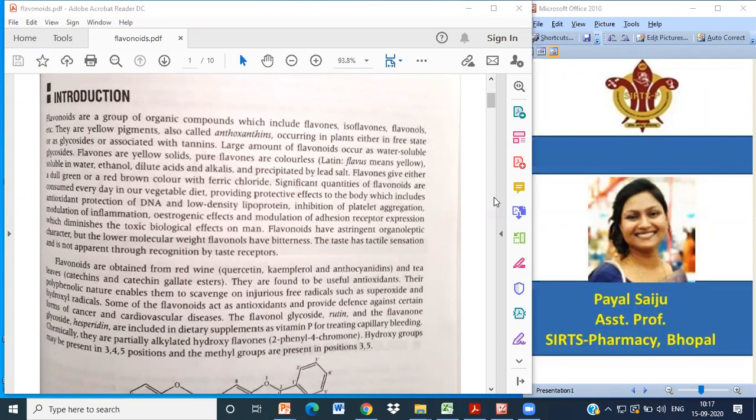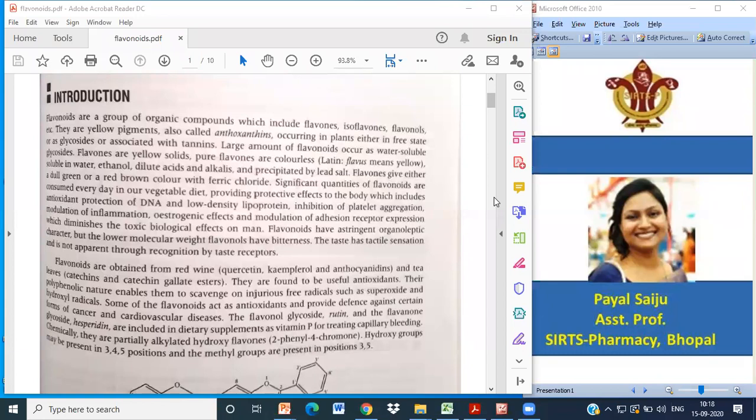बेसिकली फ्लेवनॉइड्स आर यूज्ड बिकॉज ऑफ इट्स एंटीऑक्सीडेंट प्रॉपर्टी. उसके अलावा एस्ट्रोजेनिक इफेक्ट भी है उसमें, and modulation of adhesion receptor, which diminishes the toxic biological effect on man, and they have astringent property as well. And astringents are those substances which precipitate protein. In lower molecular weight, flavonols have a bitter taste.